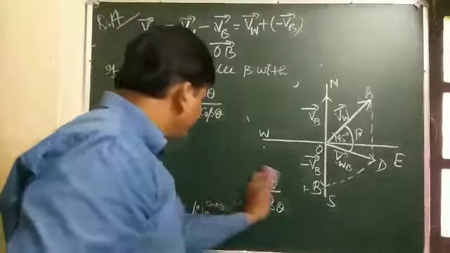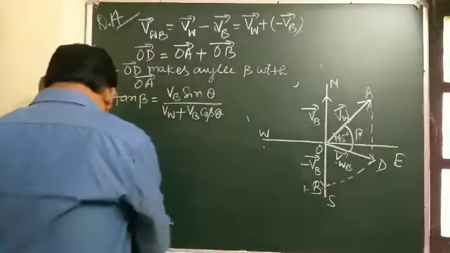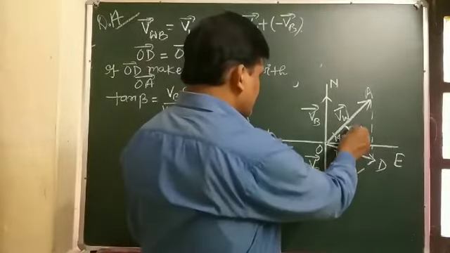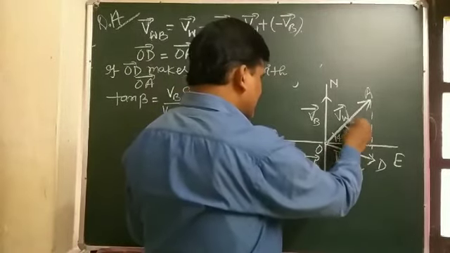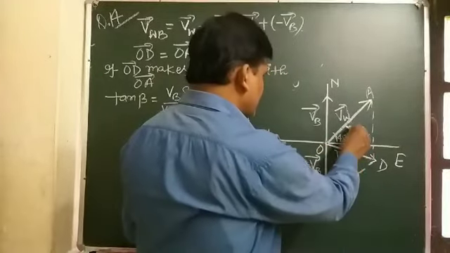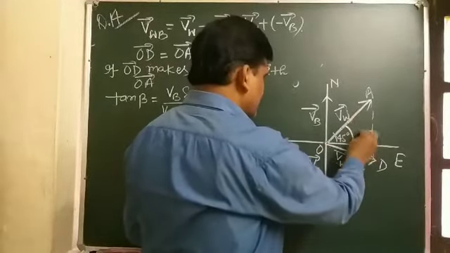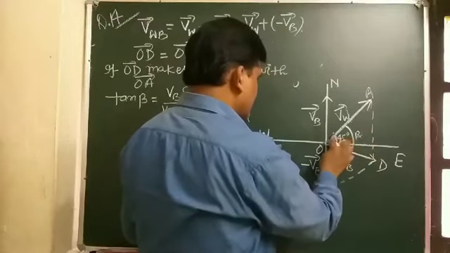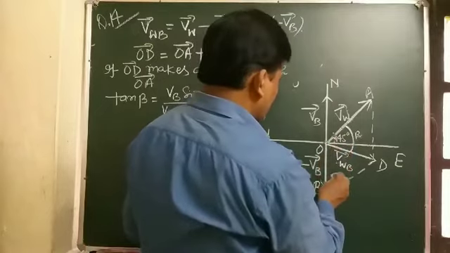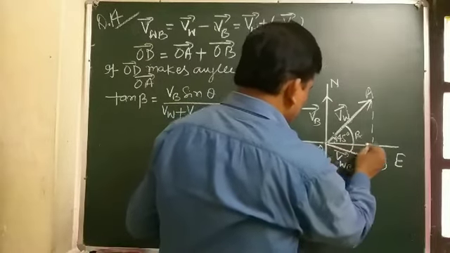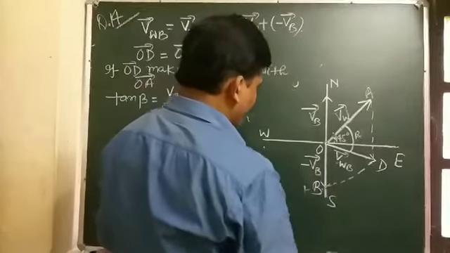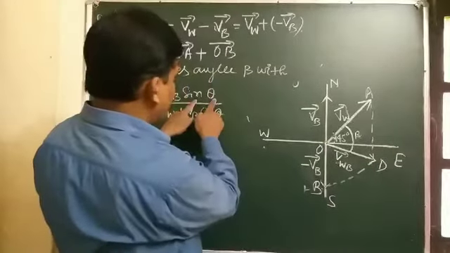Now students, see here, this angle is 90, this angle is 90, and this is VB sin theta.